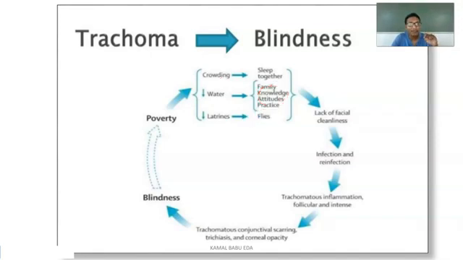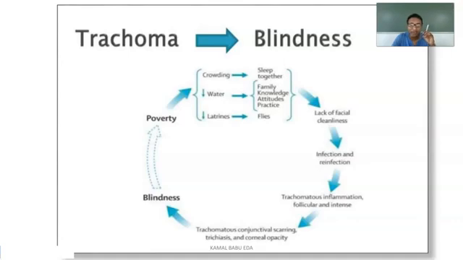If there is lack of water supply, then there is lack of facial cleanliness. If a person is not cleaning his face properly, the infection which is present will go and infect the person. The infection present on the face may enter into the eye whenever they are not following proper facial cleanliness. So it will result in trachomatous inflammation.